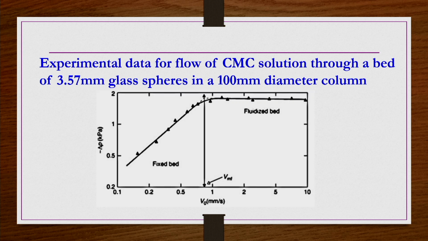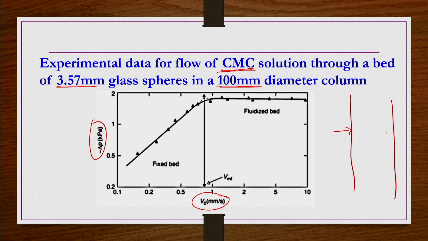Right. Now we see some experimental results: pressure drop versus flow rate for a CMC solution flowing through a column having 100 mm diameter, packed with 3.57 mm glass beads. So they have a 100 mm column.